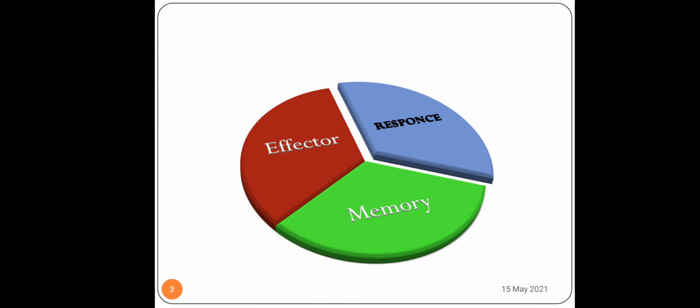Effector is when any foreign particle or pathogen enters into your body for the first time, your body will recognize, then it will respond, produce antibodies or recruit certain cells, and then will destroy. What is memory? Memory response is where the antibodies are already there in your system. Probably the infection that you are getting is for the second time, the same kind of infection you've already got, and that time the antibodies were produced and they remained in the immunological memory.